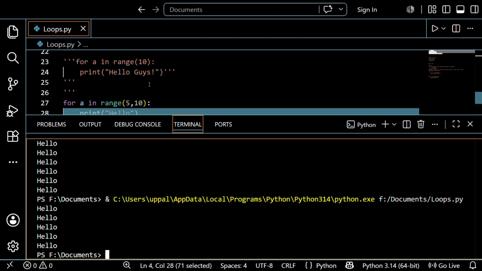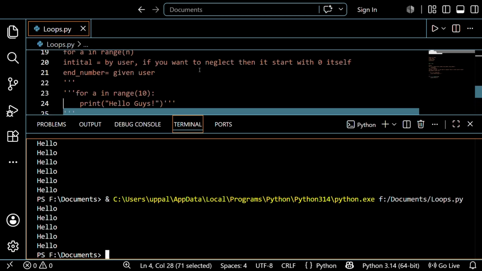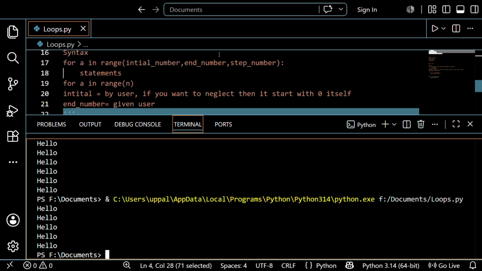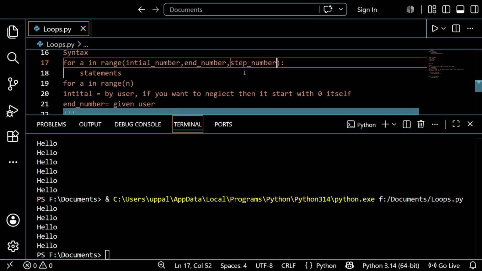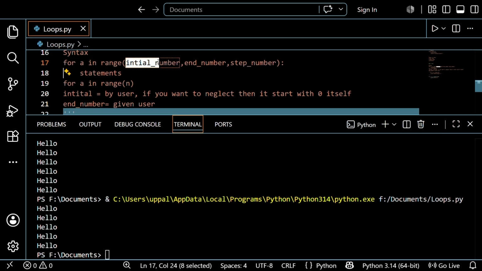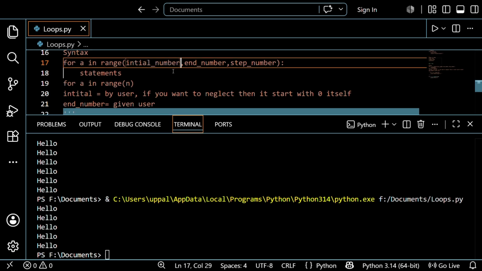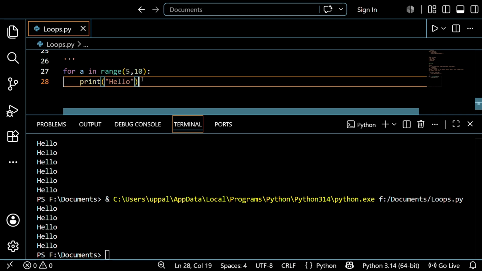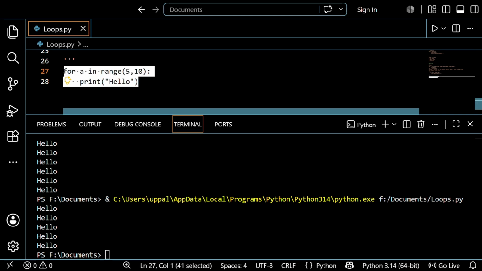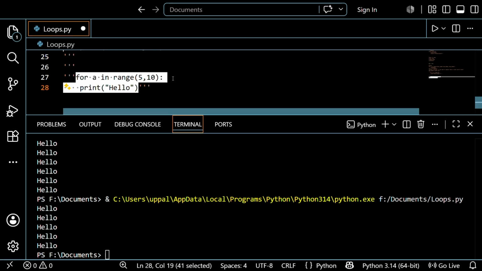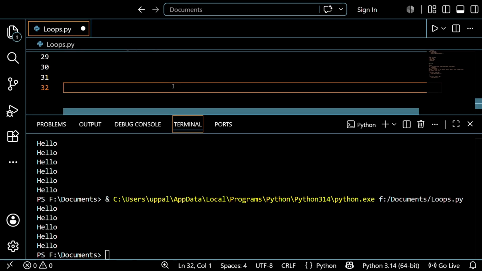Another thing I want to explain is the step index, which is 1 by default. Step number means the increment, like 1. I just want to print the even numbers using loops up to 10. That's one simple code. First I want to delete this one.